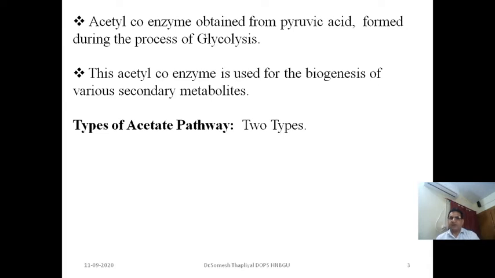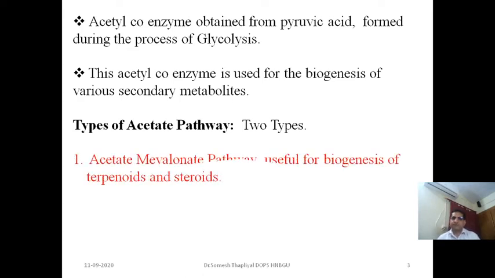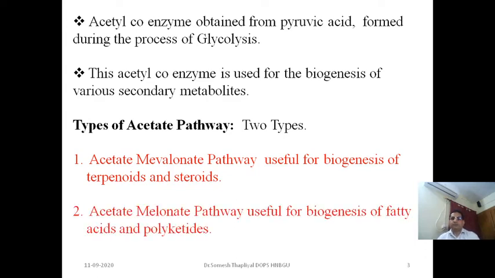And if we talk about the types of acetate pathway, basically there are two types. The first one is the acetate mevalonate pathway, which is useful for the biogenesis of terpenoids and steroids. The second one is the acetate malonate pathway, which is useful for the biogenesis of fatty acids and polyketides.